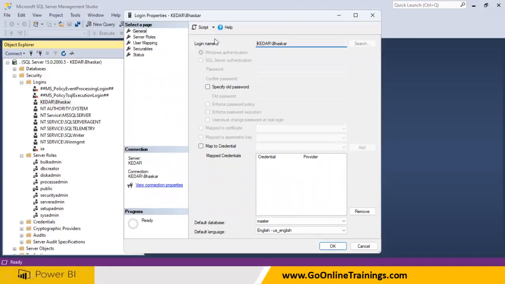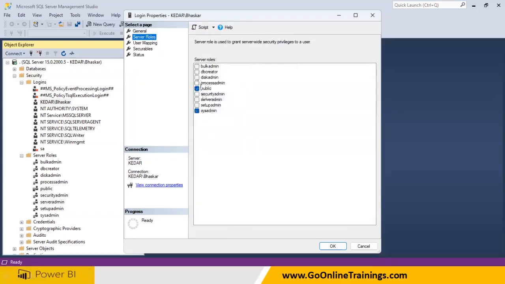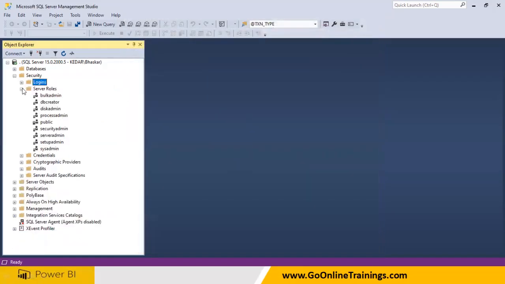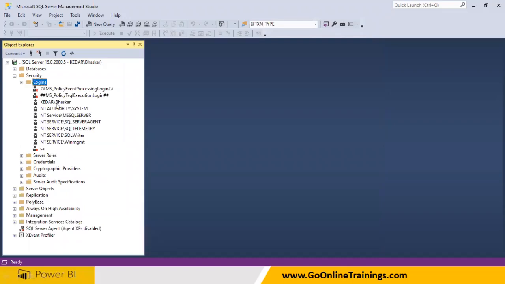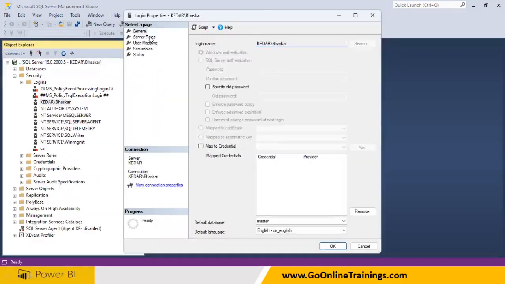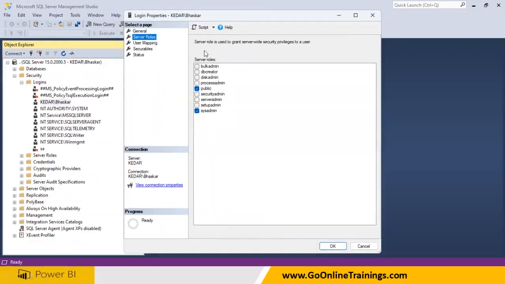Okay, so you have created a user, and you have given a password and everything at the Windows level. You can come here, double click on this, your sysadmin. If you remove it and click OK, now Bhaskar Jogi cannot do a lot of other things in SQL Server. So you see, everywhere it is like that. You have a user ID, then you have a role, right? You just need to double click on this, and click on the server roles. So what is the role you got assigned?